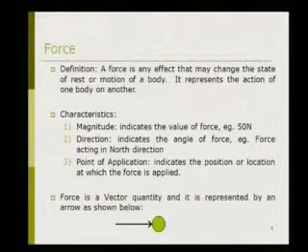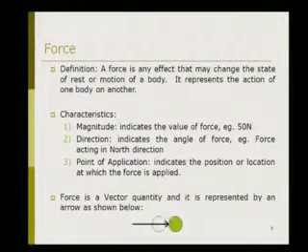Number two is the direction, which indicates the angle of the force. For example, a force acting in the north direction, or a force acting at, let us say, 30 degrees clockwise from the north direction. Third is the point of application, which indicates the position and location at which the force is applied. Force is a vector quantity and it is represented by an arrow as shown here. Now when a force is applied on a body, the body will move in the direction of the force if it is not restrained in that direction.